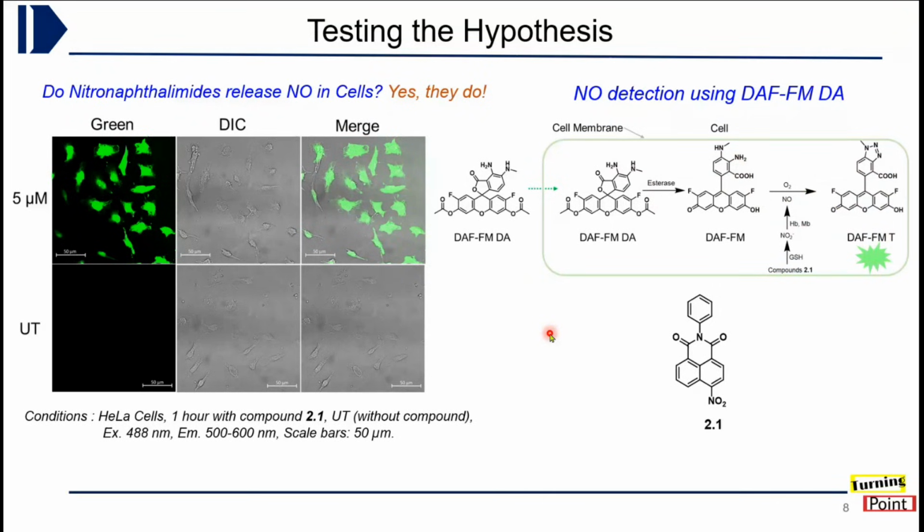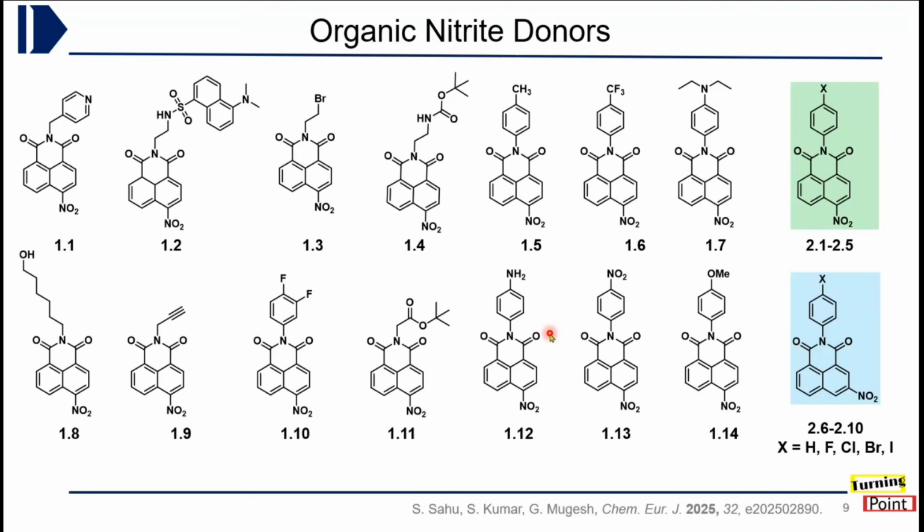So this confirmed our hypothesis that indeed these 4-nitronaphthalimide derivatives are able to release NO, and we wanted to see what the mechanism is next. So we synthesized several different structure-activity relationship derivatives with that idea in mind, and then we selected a few of these derivatives to test in the next experiments.